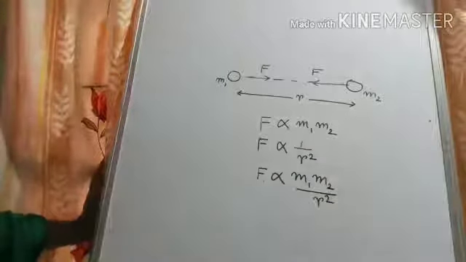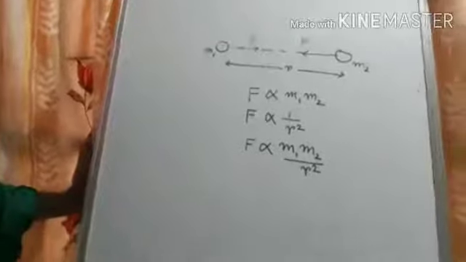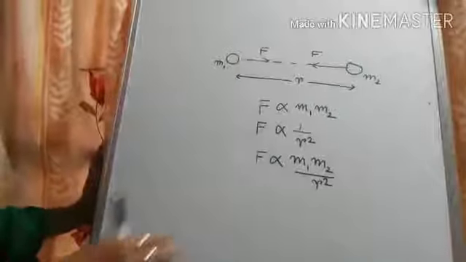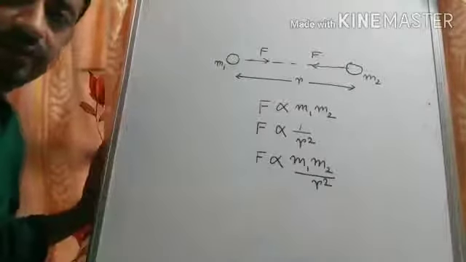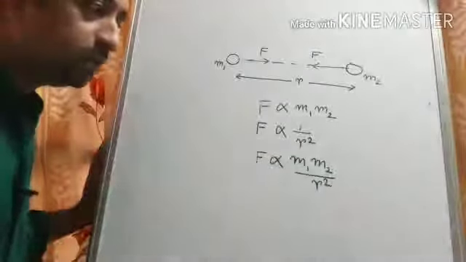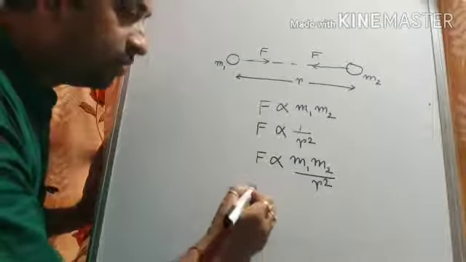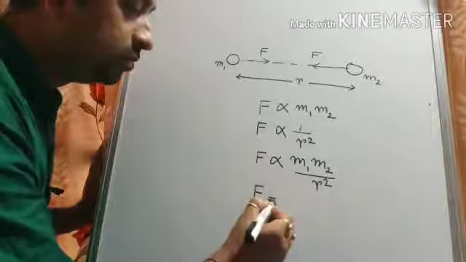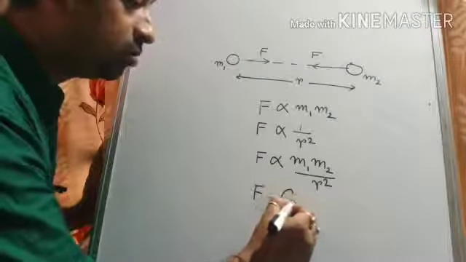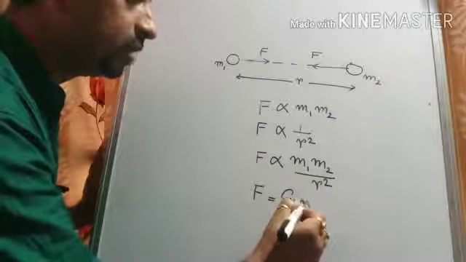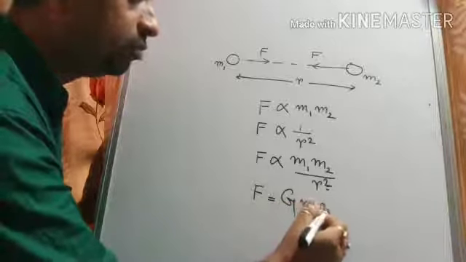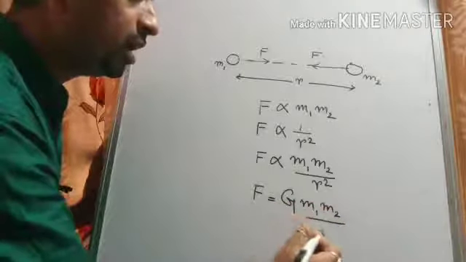Okay? Here, if we remove the proportionality sign, we have to put a constant. So F is equal to, here the constant is denoted by capital G, m1 m2 by r square.